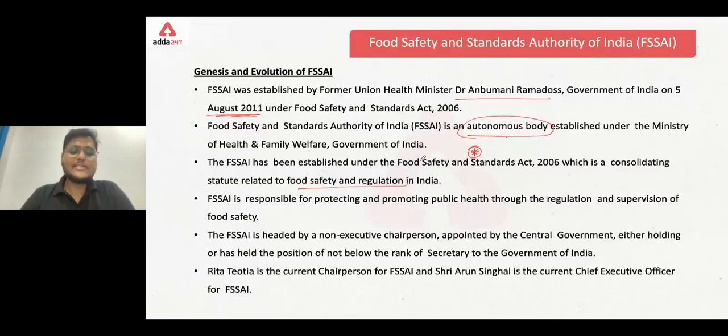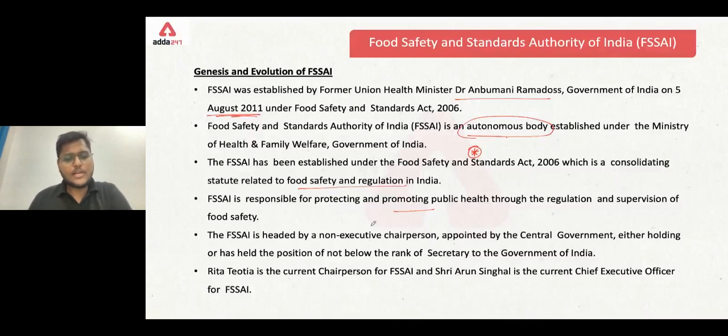FSSAI is responsible for protecting and promoting public health through regulation and supervision of food safety. So it is going to regulate. See, all these points sound kind of the same, because each and every point, what we need to remember is about food safety. The food should be safe, and FSSAI should be completely involved in this system.